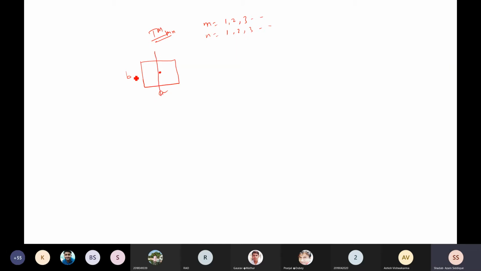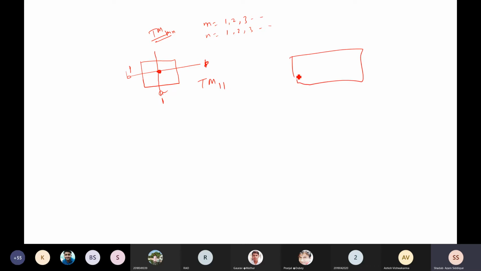One line from this side and one line from this side. So that is called TM11.